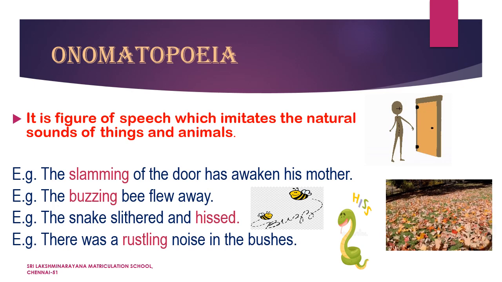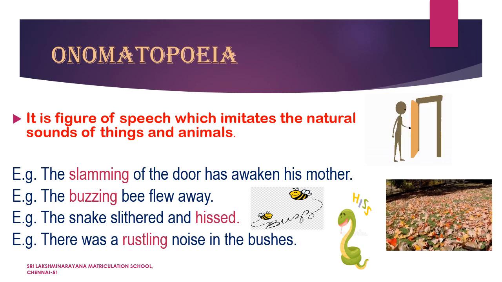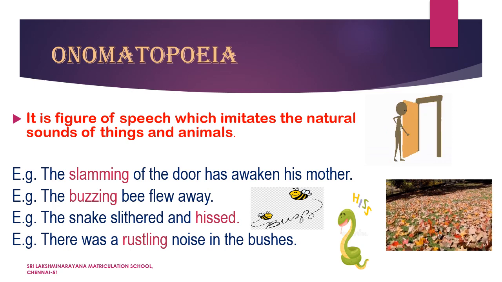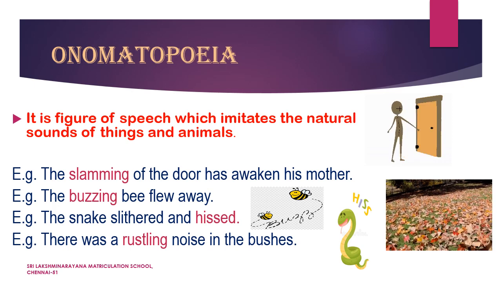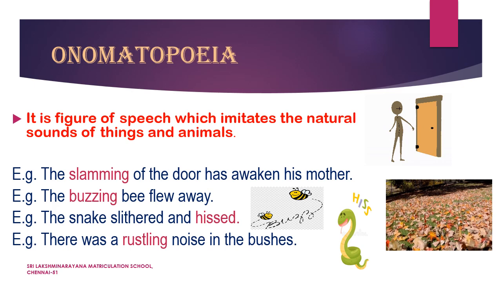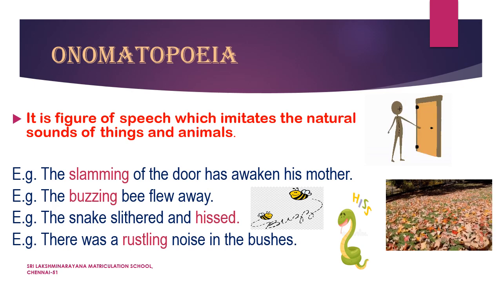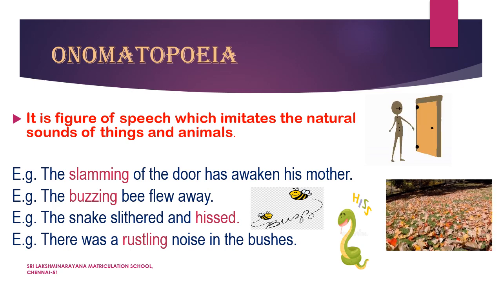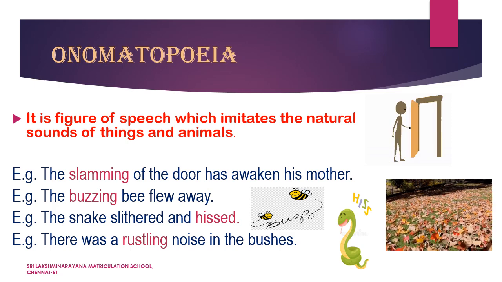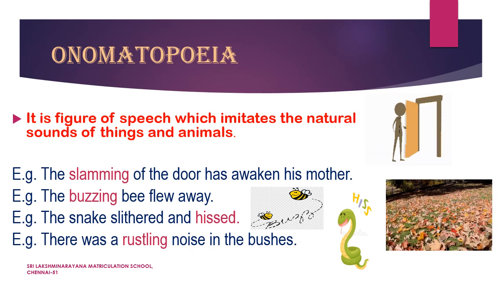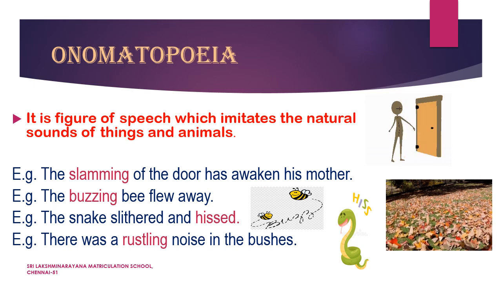Coming to onomatopoeia, onomatopoeia is defined as a word which imitates the natural sounds of things or animals. Children, you know the sounds of various objects. For example, if you find water leaking from the tap, it makes a dripping sound. Drip is a sound of water. When you drop a coin down, it gives a clinking sound. Clink is a sound of coin.